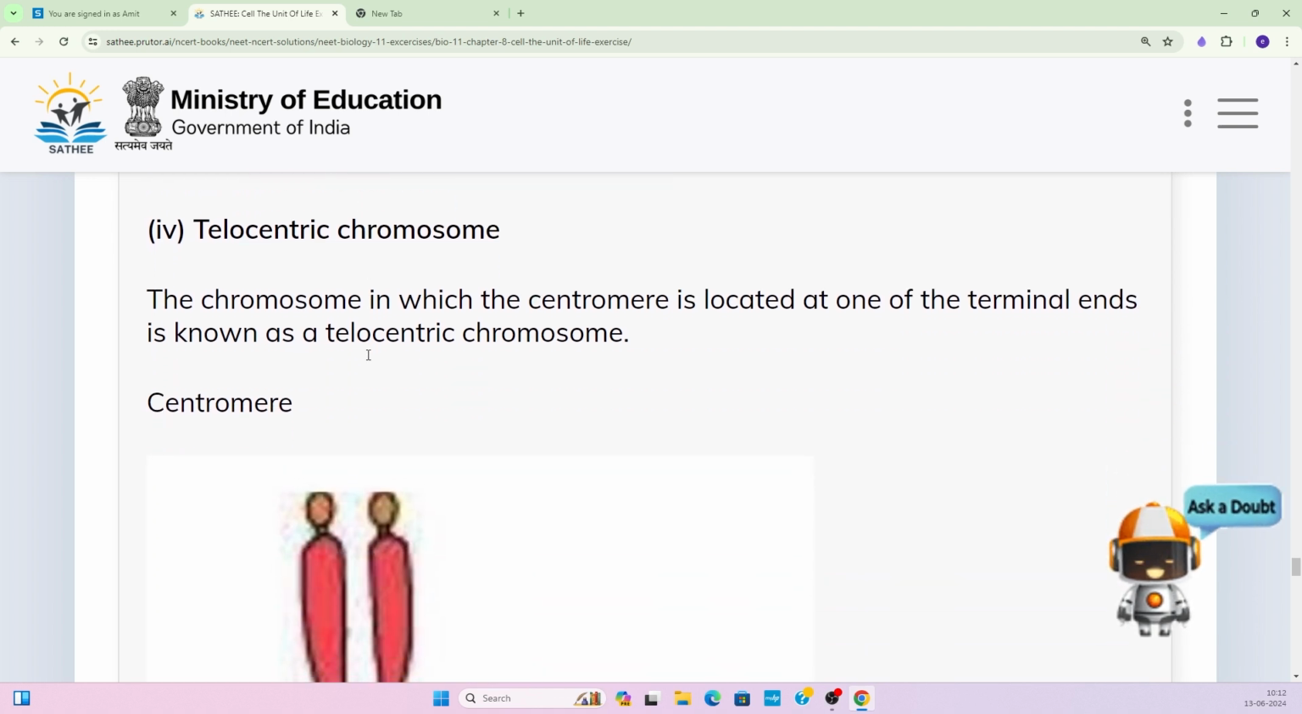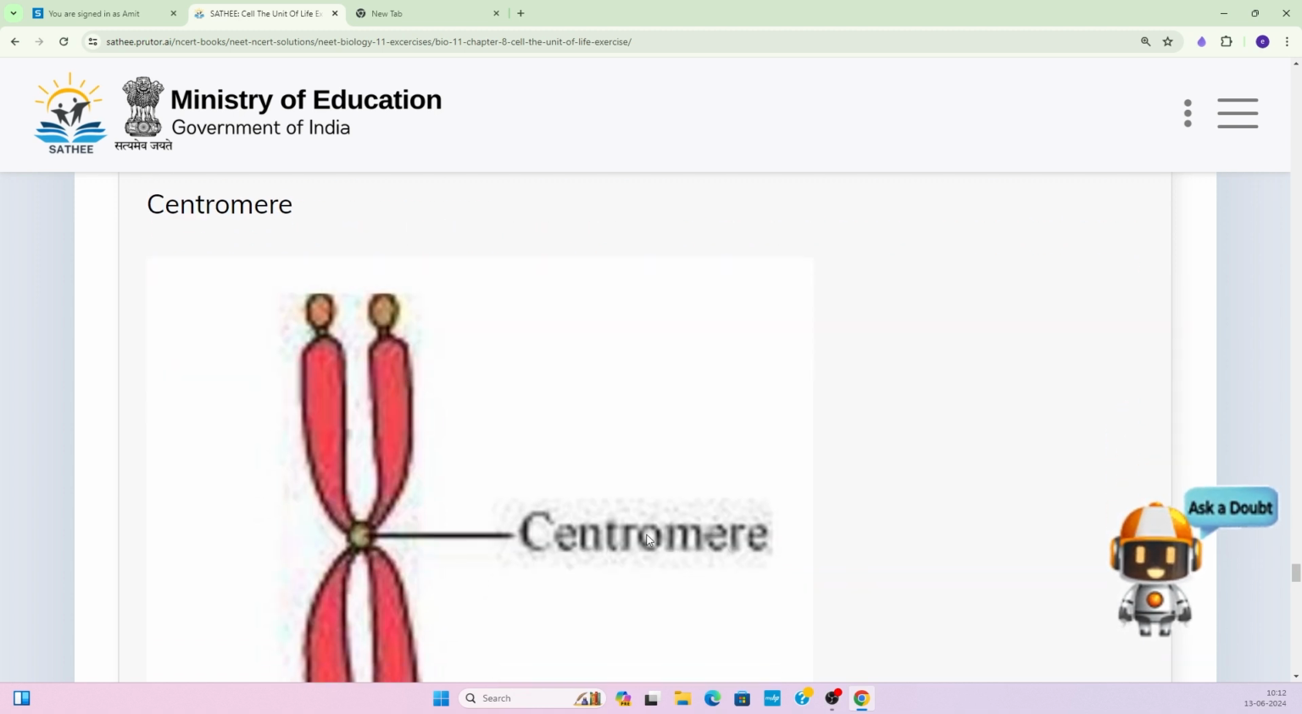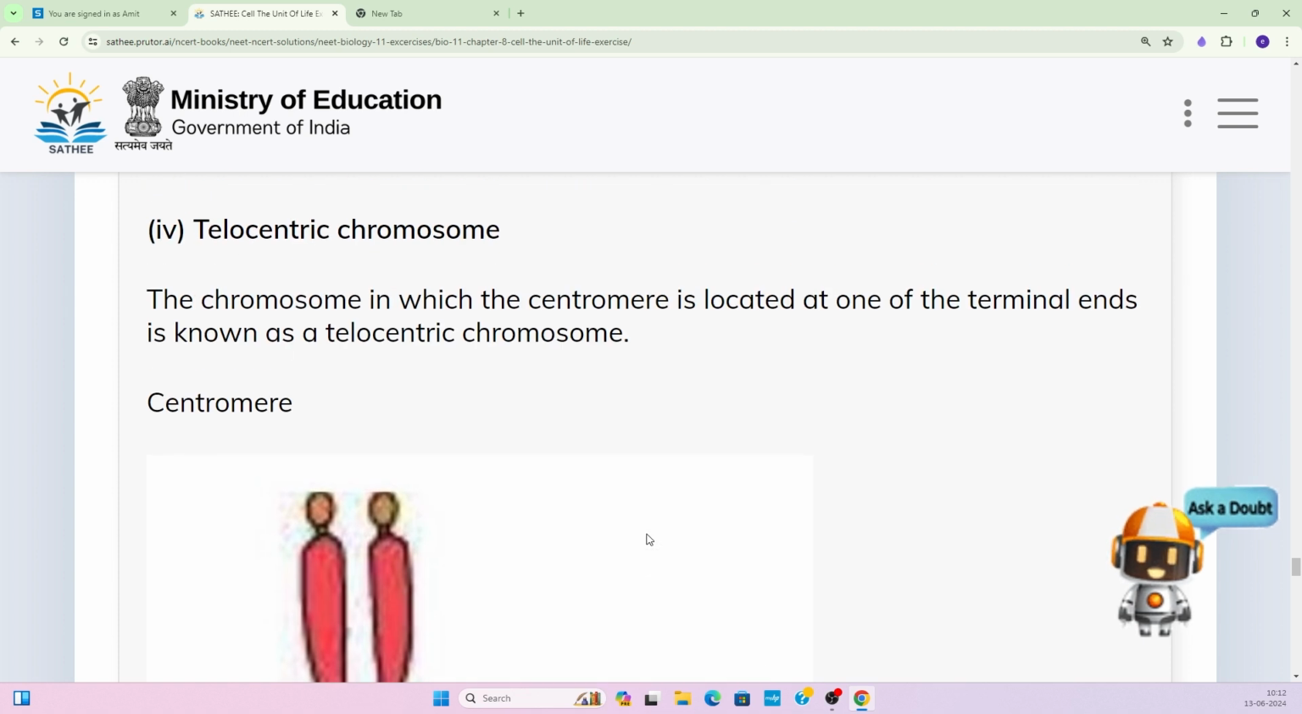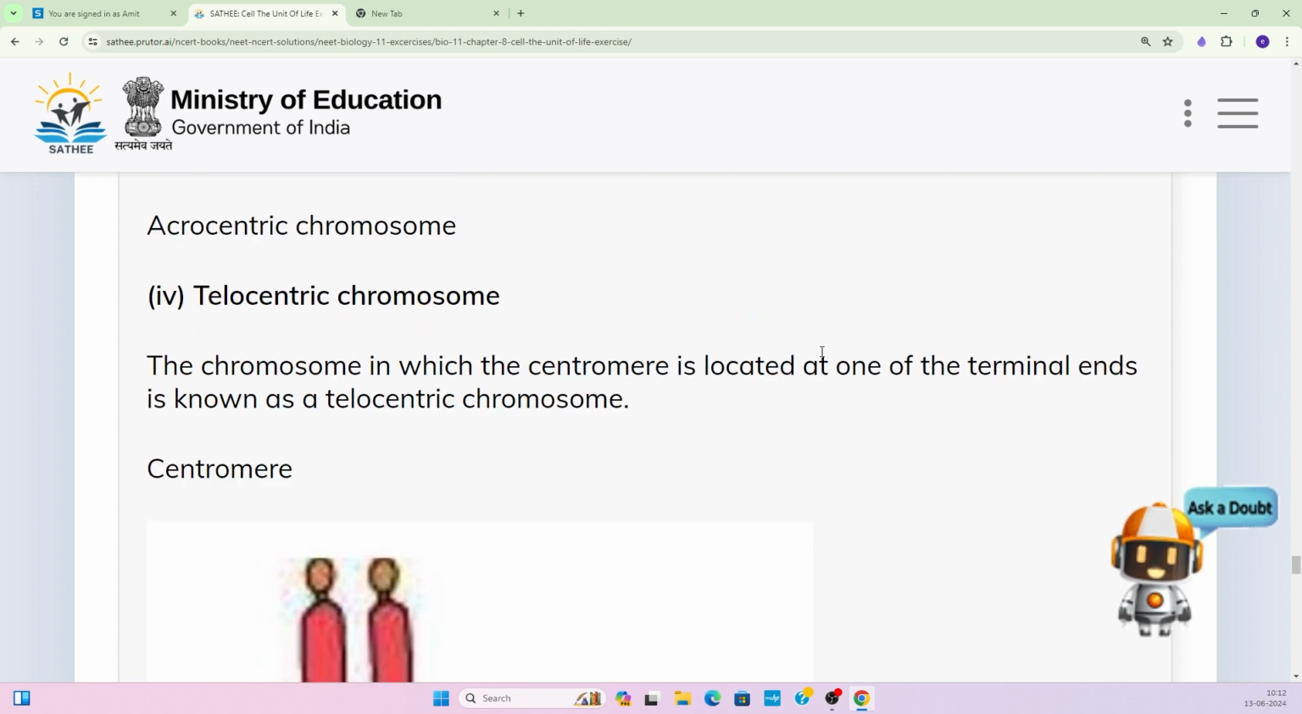The last one is the telocentric chromosome. In the telocentric chromosome, the centromere is located at the terminal end. Here you can see the centromere is at the terminal end, so the arms are present on only one side. The arms are not present towards the other end, right? So this is the telocentric chromosome.